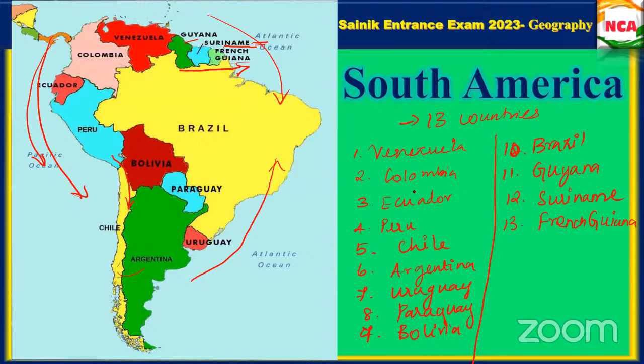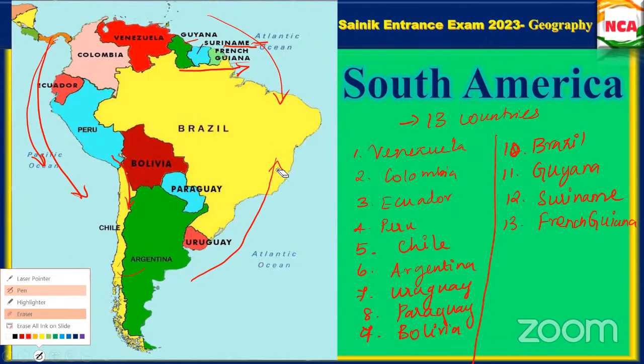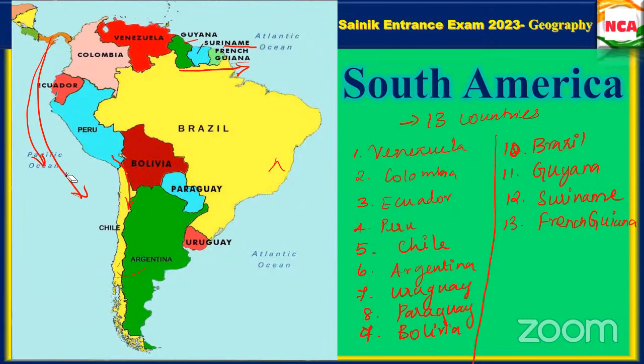Yes, Deva, come on, tell me. Venezuela, Colombia, Ecuador. You don't want to see what I have written here. Just see the map and read.